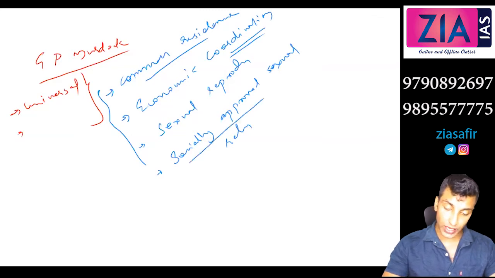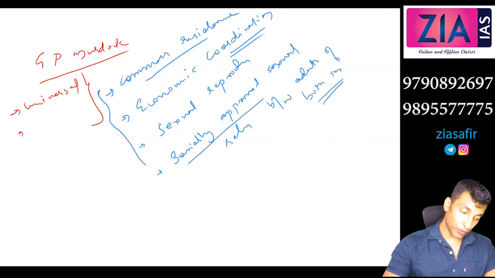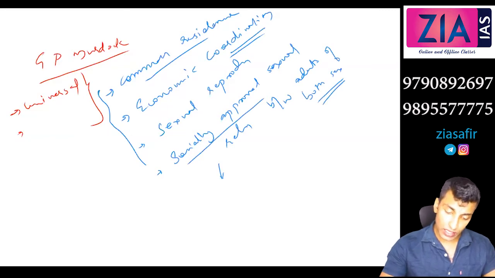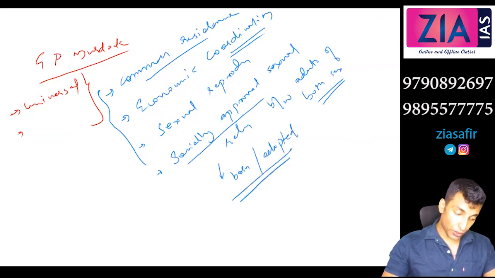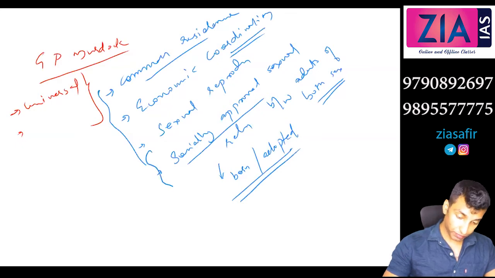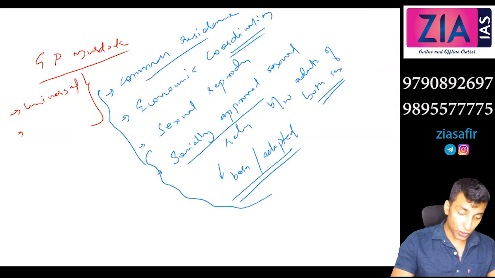Socially approved sexual relation between adults of both sexes. The children will be born to these adults, or the children may be adopted. So born or adopted. These are universal, and exceptions may be there, and he highlighted the exceptions also,